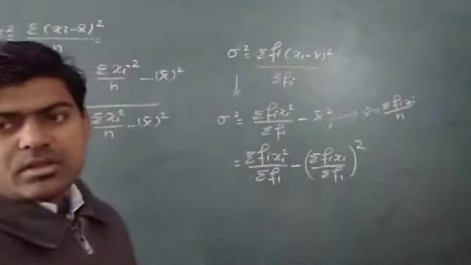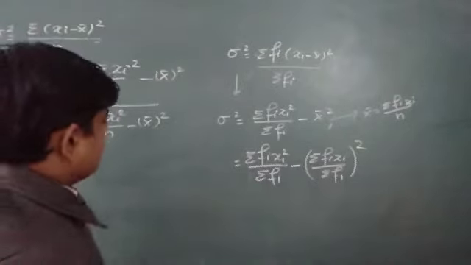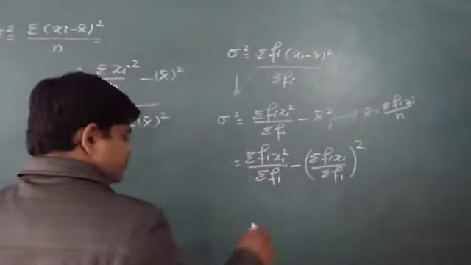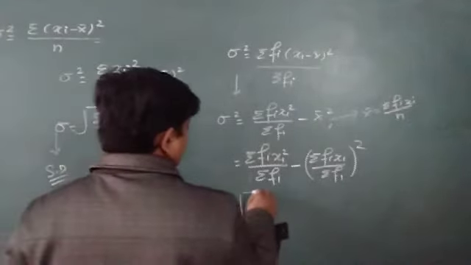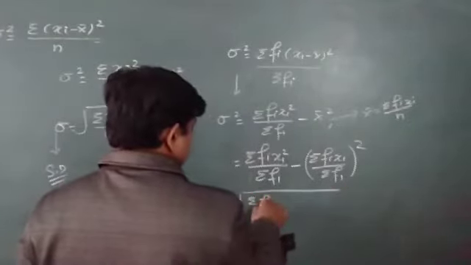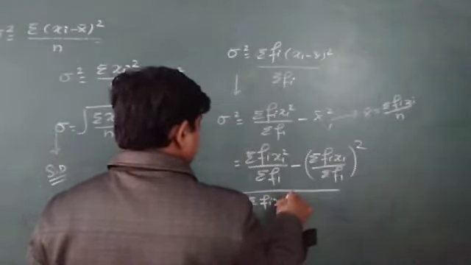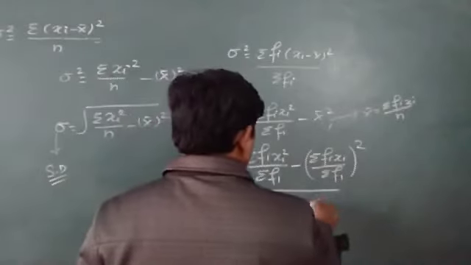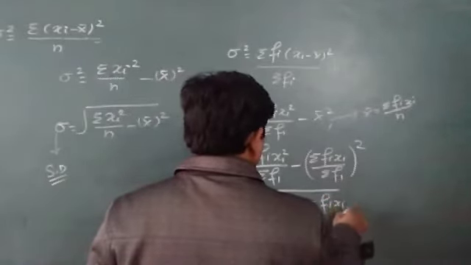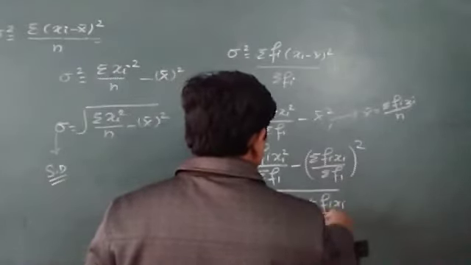And to find the standard deviation, I take simply the under root of all these things: sigma fi xi square upon sigma fi minus sigma fi xi upon sigma fi the whole square.